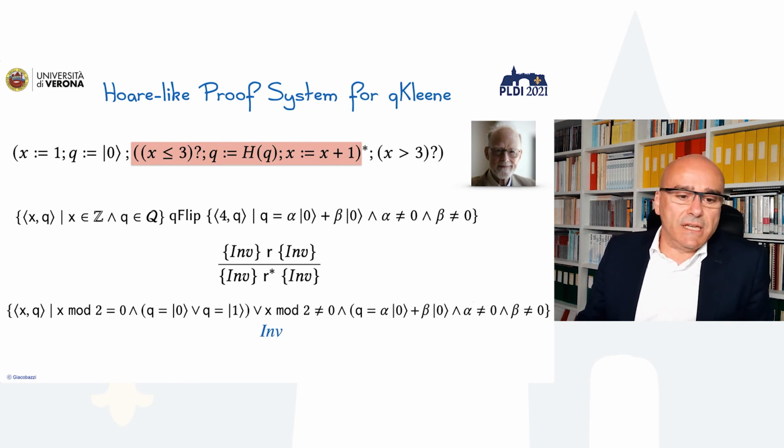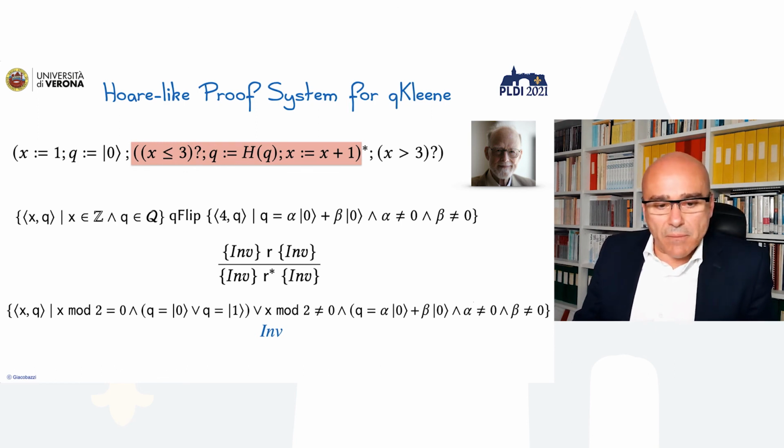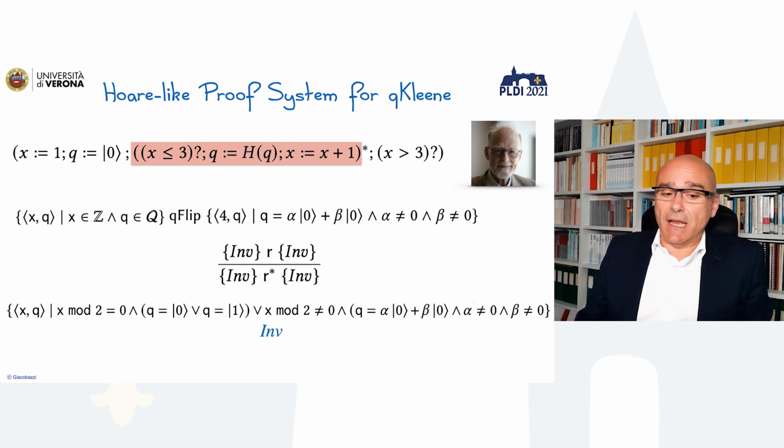In that rule, we need to express the invariant. The invariant simply says that whenever we iterate an even number of times, q can be either 0 or 1, but whenever we have an odd number of iterations, we have an entangled state. That's exactly the meaning of the invariant. And for that invariant, we are able to specify precisely and prove the Hoare triple to be true.